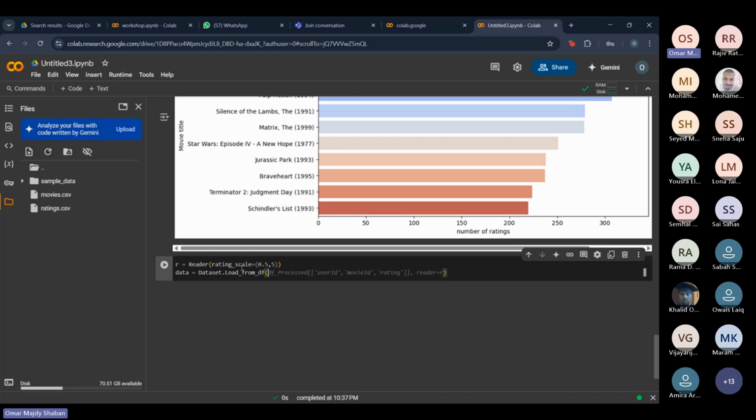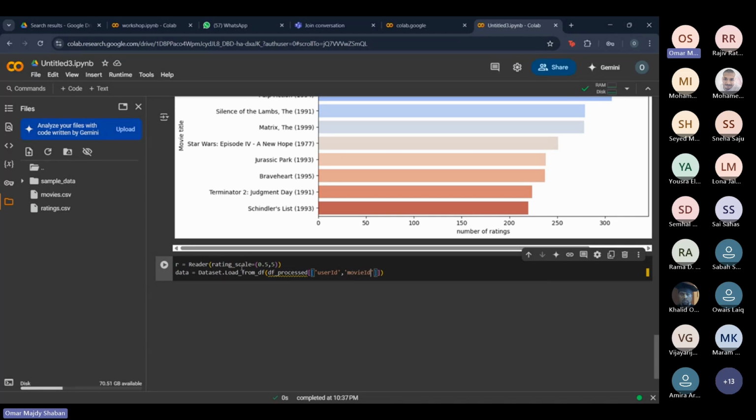What we're going to do is name this dataset df.processed, and we're going to pass the three most important columns. For example, user ID, so we want to know which user the rating came from.